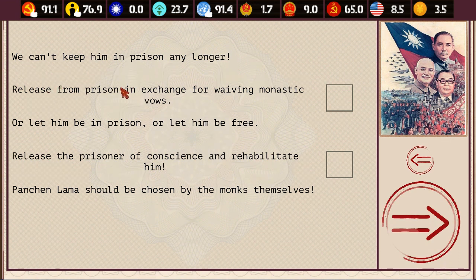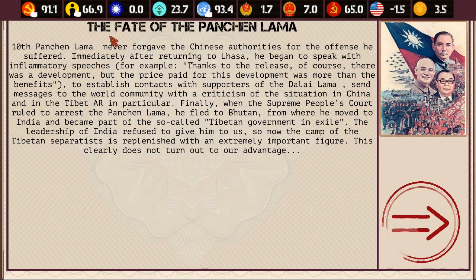Okay, so here are our options. We can release him from prison in exchange for waiving monastic vows. I can't do that one. We have 2 choices. Release the prisoner of conscience and rehabilitate him. Man, that's kind of a limitation. I wonder how much damage he can actually do. I just wonder. Let's go ahead and do that.